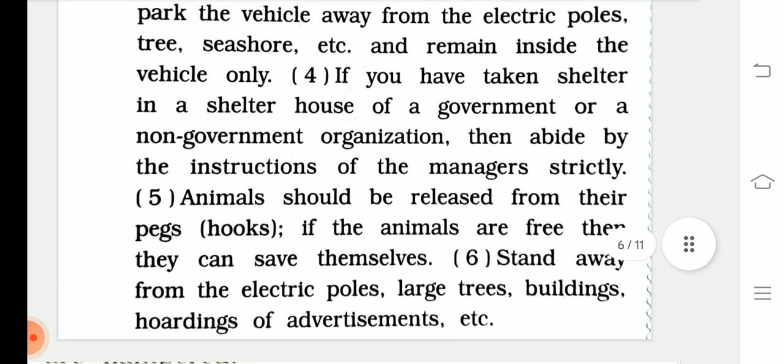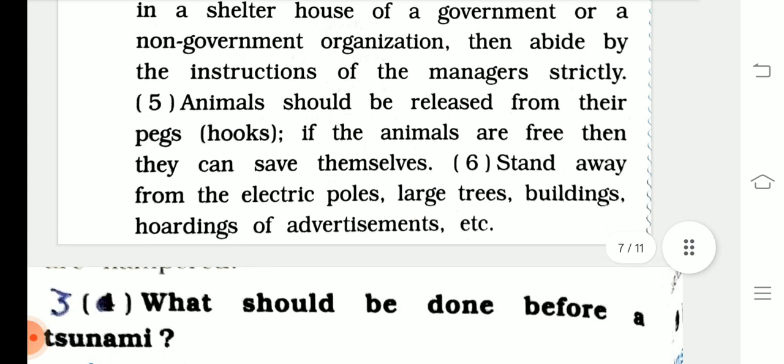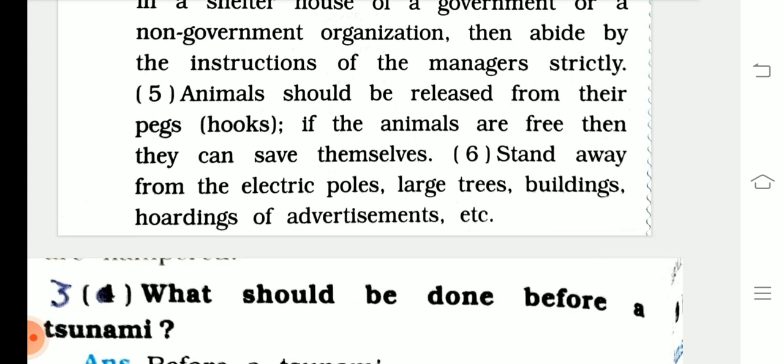Animals should be released from their pegs or hooks. If the animals are free, then they can save themselves. Stand away from the electric poles, large trees, buildings, hoardings, or advertisements, etc.